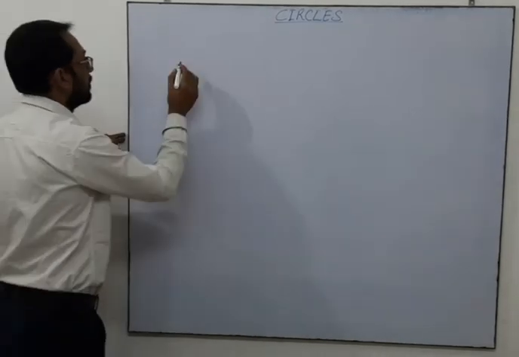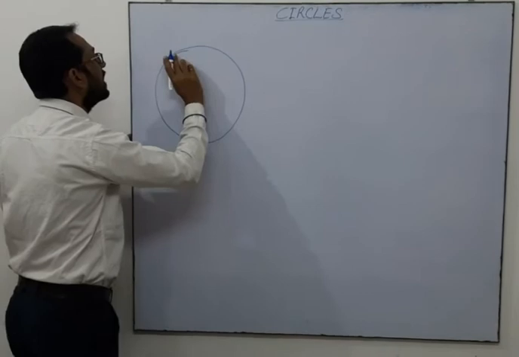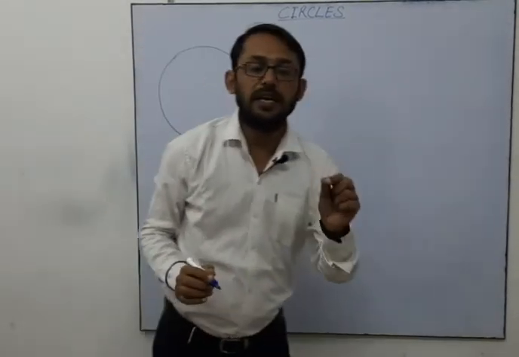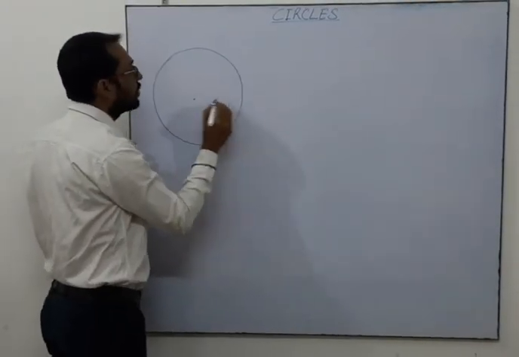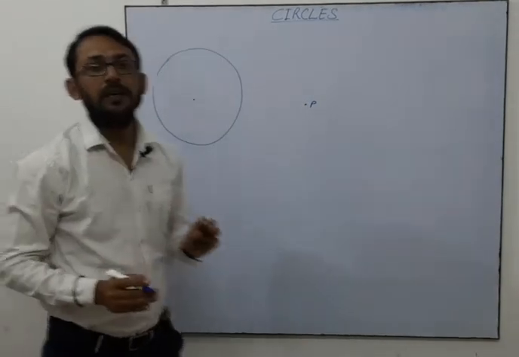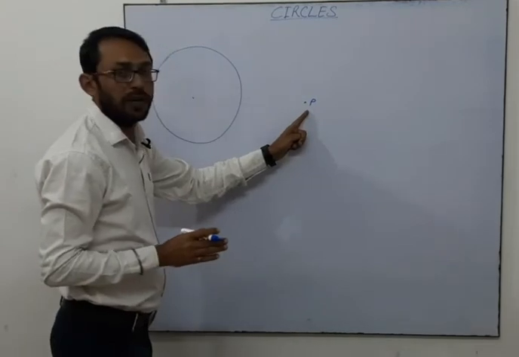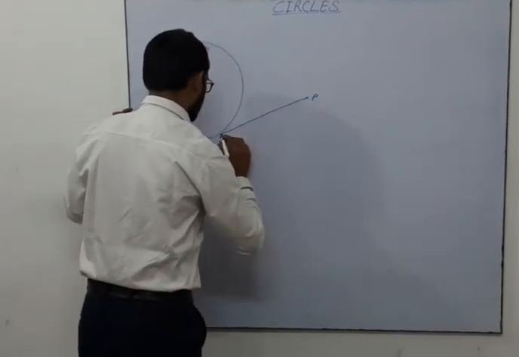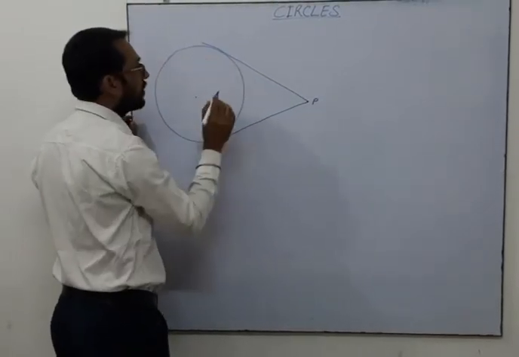So what is this theorem? If a pair of tangents are drawn to a circle from an external point, I am taking P. If a pair of tangents are drawn from an external point to a circle, so this is the pair of tangents.